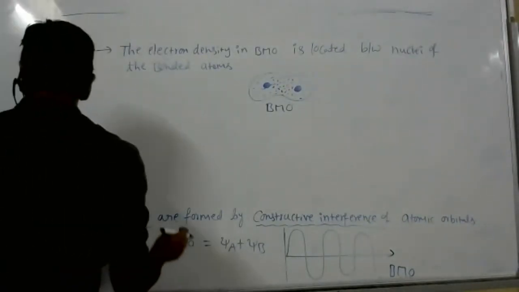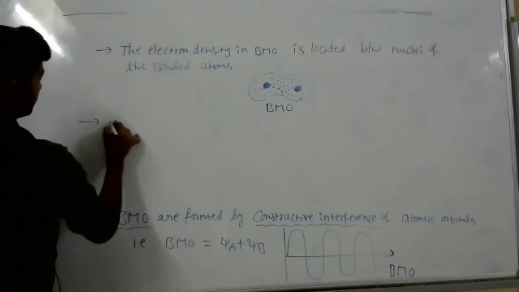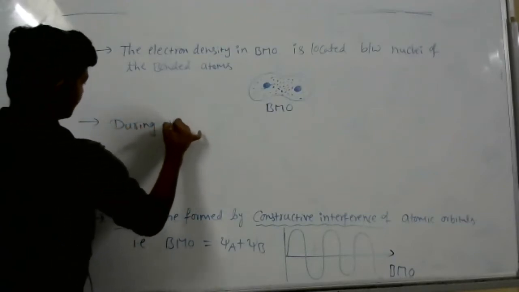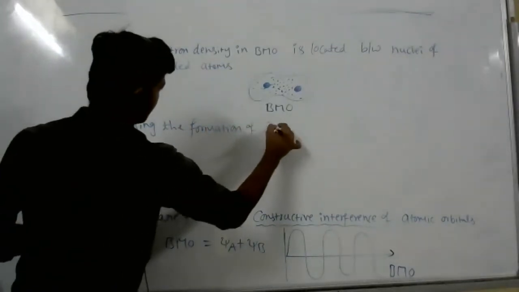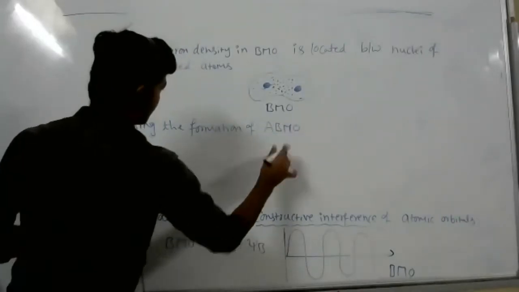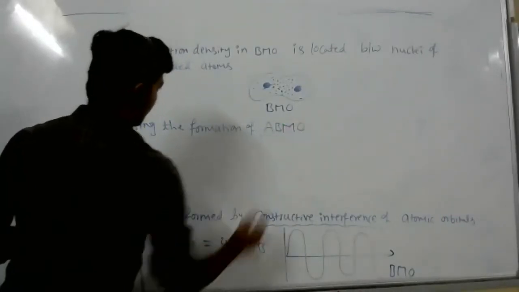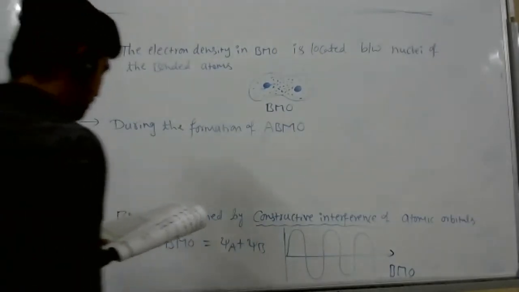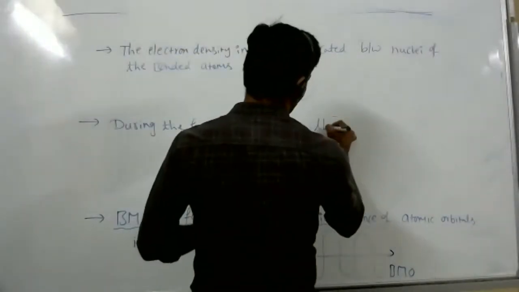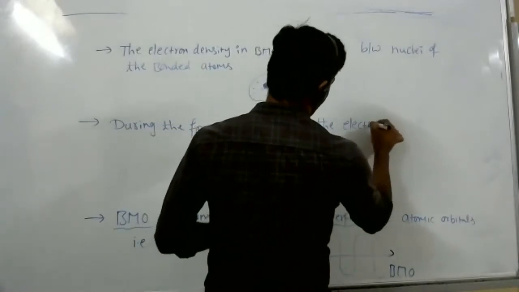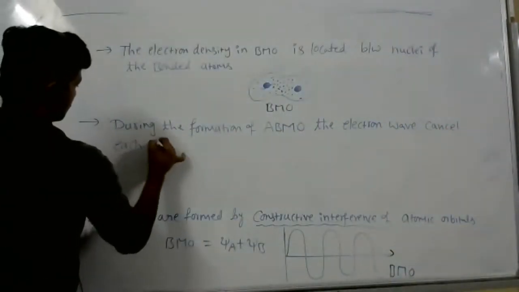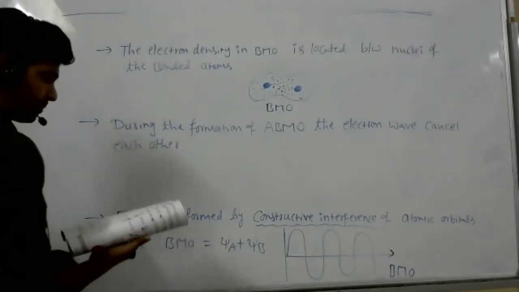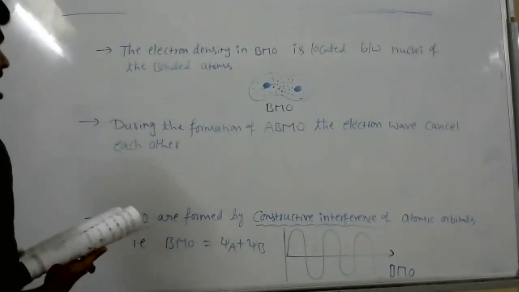Next, during the formation of ABMO, the electron waves cancel each other due to destructive interference.